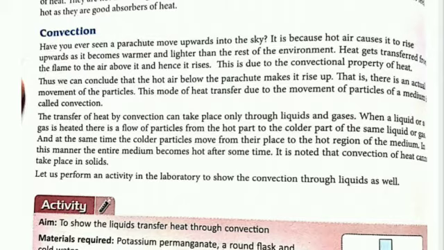You must have seen a parachute moving upward into the sky. This is because hot air causes it to rise upward as it becomes warmer and lighter than the rest of the environment. Heat gets transferred to the air, hence it rises. This is actually due to the convectional property of heat.